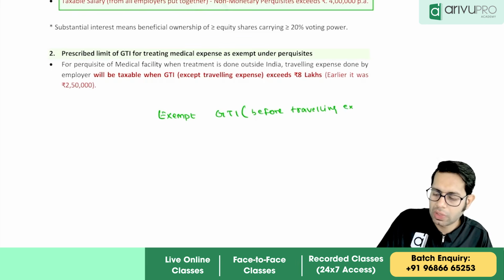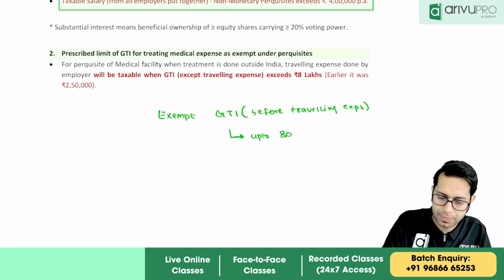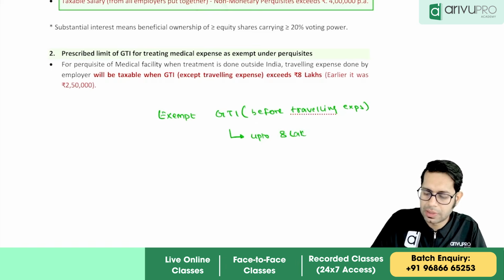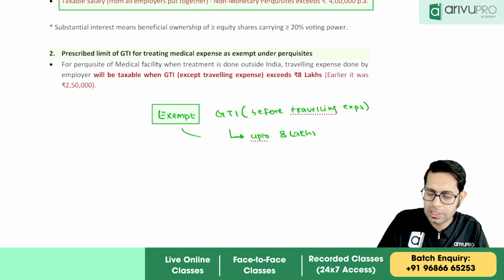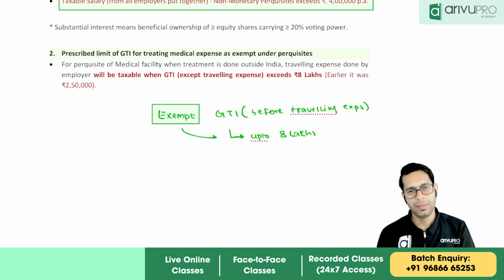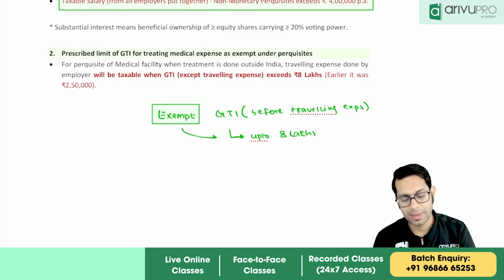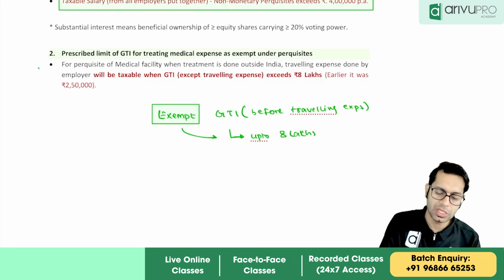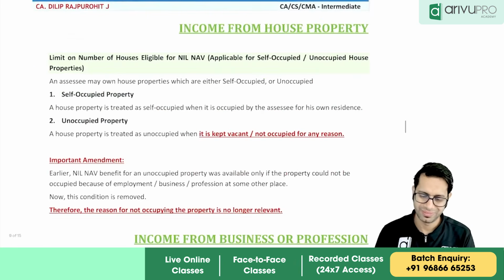If your gross total income before traveling expenses is up to 8 lakh rupees, then it will be exempt in your hands. If the gross total income is up to how much, sir? 8 lakhs. Earlier the limit was 2.5 lakhs. This is an important change. So in salary, both the changes are good and important changes.